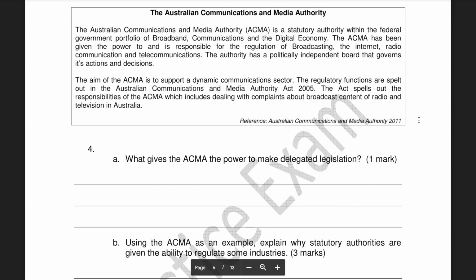The ACMA has the power to ensure political independence. There's expert understanding of the area. And finally, it frees up political and parliament time.